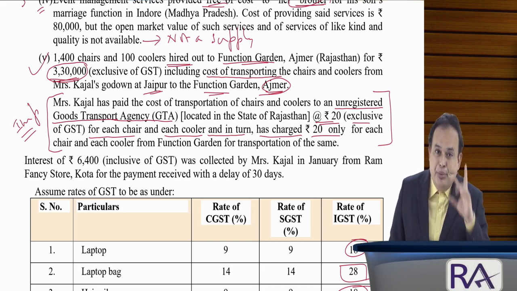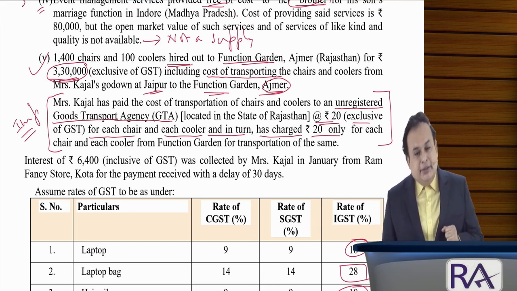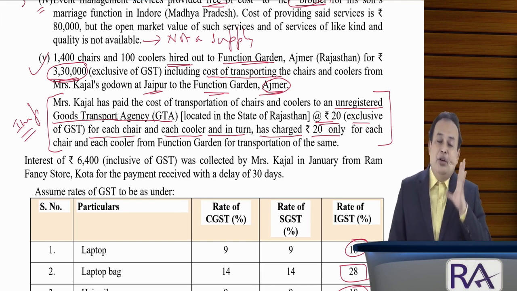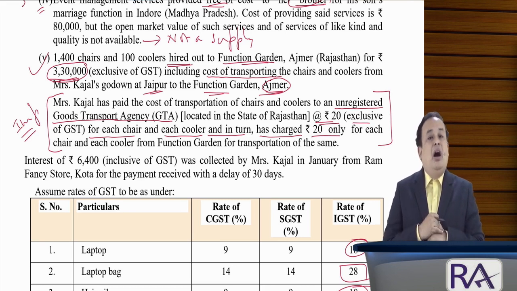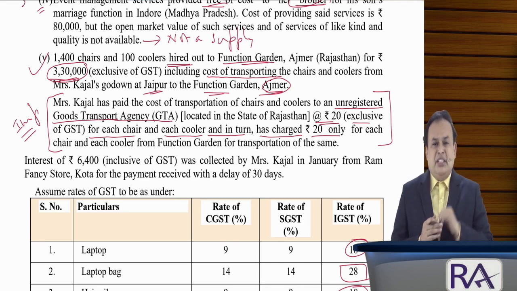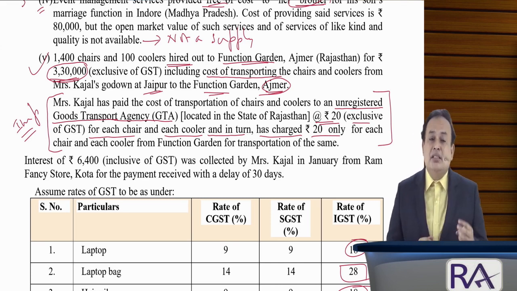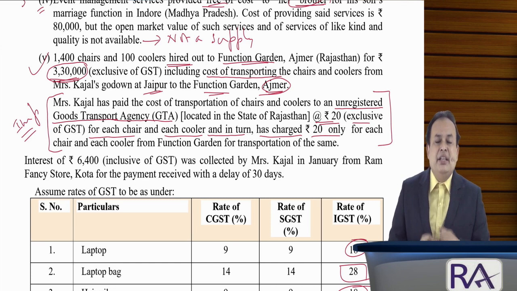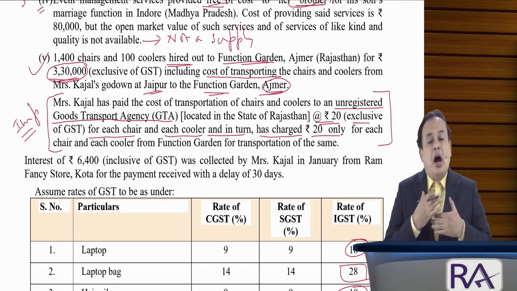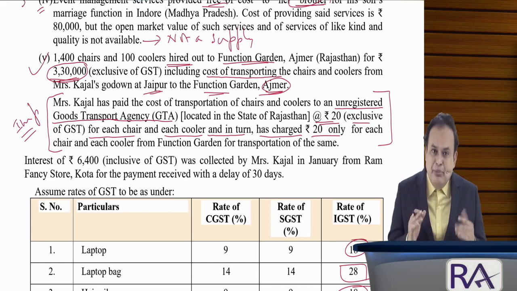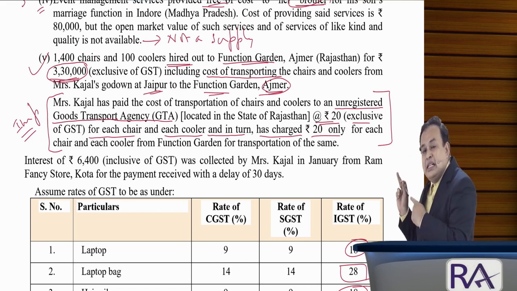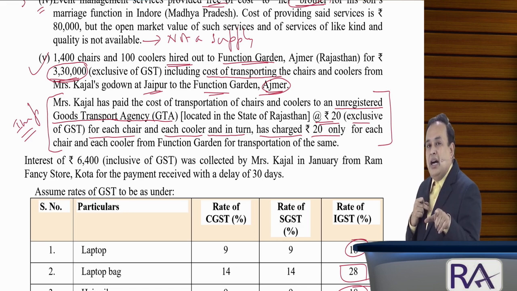Now here, be careful. I will bring to notice first the reverse charge mechanism concept, RCM, by referring to section 9, subsection 3 of the CGST, to a limited extent, because RCM is a separate chapter I will take up.